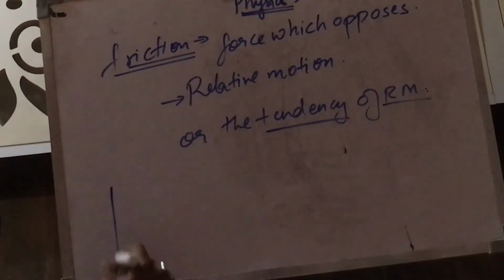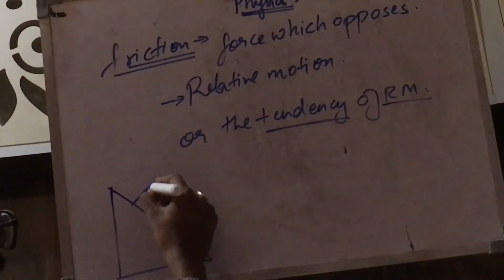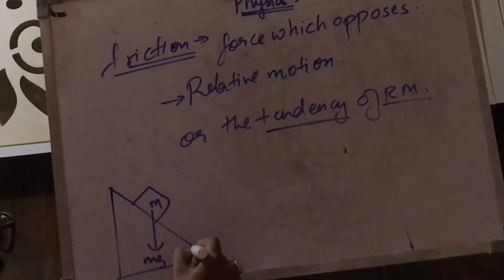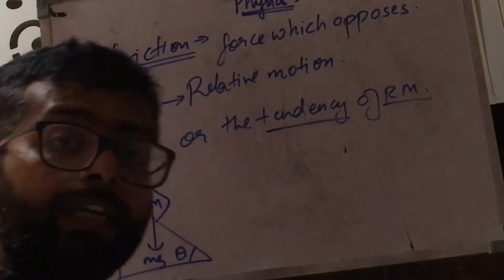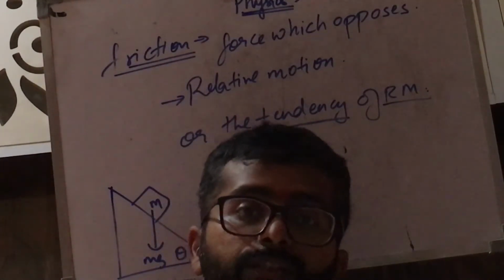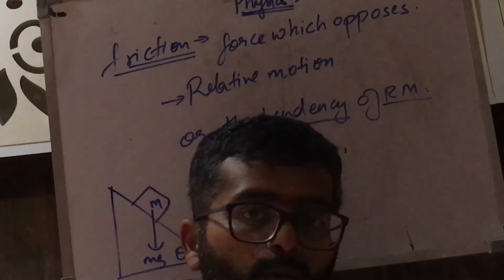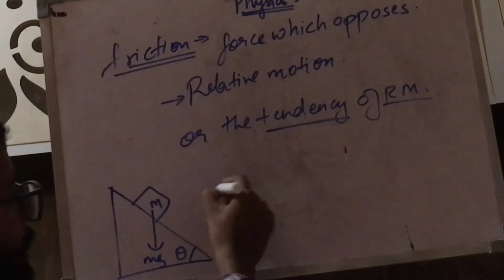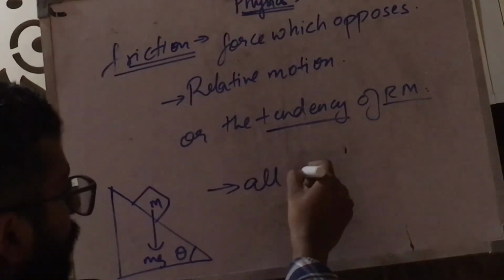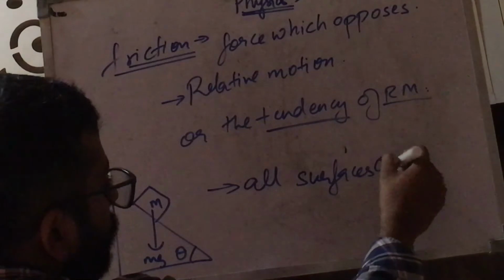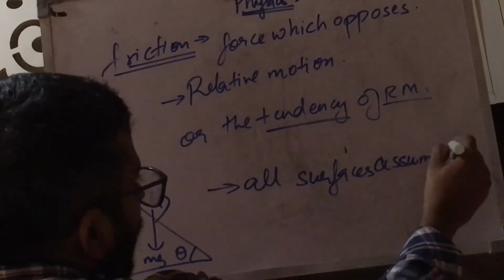For example, say we have an inclined plane and we have a block over it. Now see. Now how do we know is there any tendency or not? How do we know? What we do is we assume all surfaces in the problem to be frictionless. All surfaces assumed as frictionless.